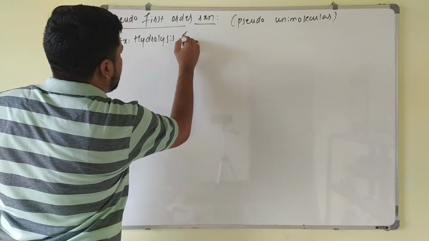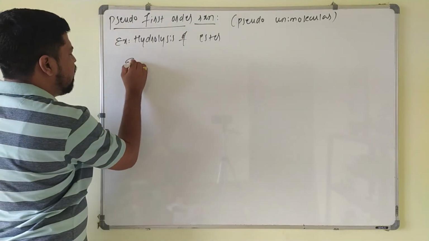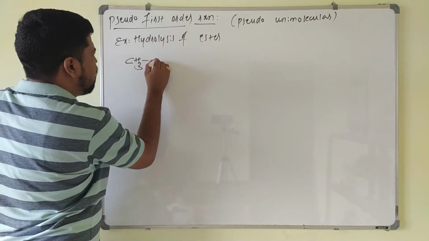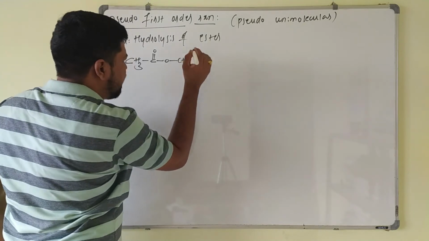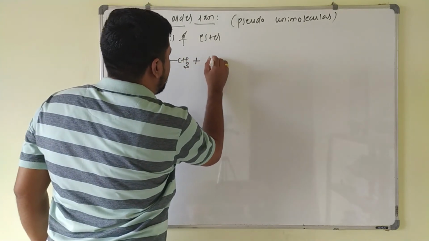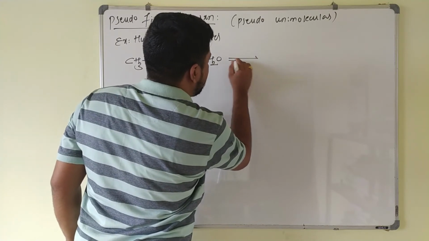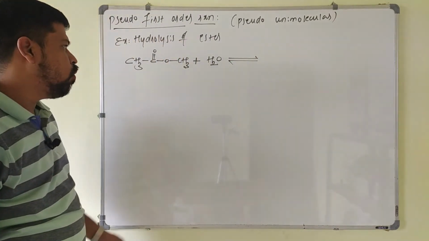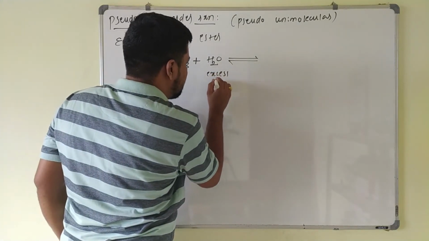hydrolysis of ester example, here I will take CH3COOCH3, this is methyl acetate. I will take this on hydrolysis, on treating with water. So what happens here? In this one, water is taken in large excess. This water is taken in large excess.